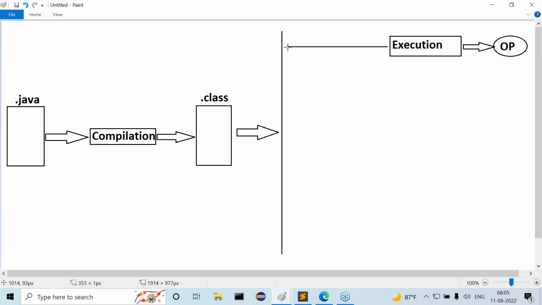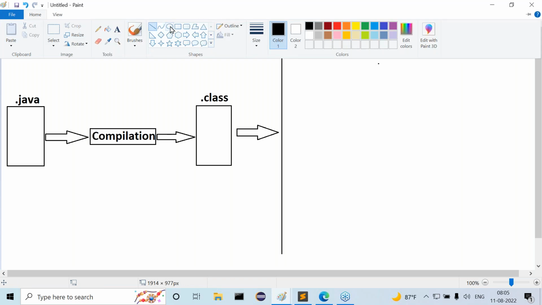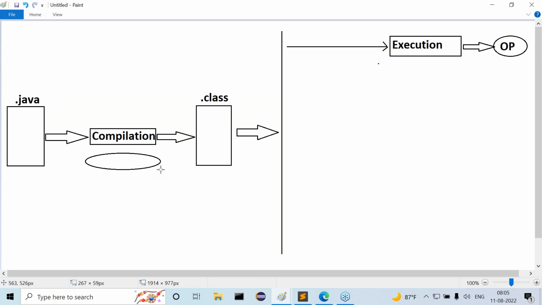This is one time execution. Now for compilation we required one operating system, and for execution also we need one operating system.